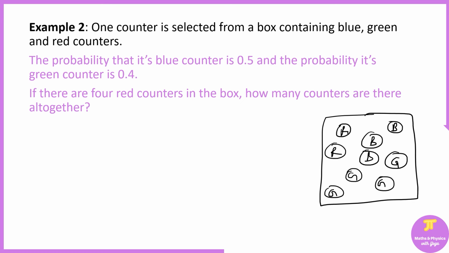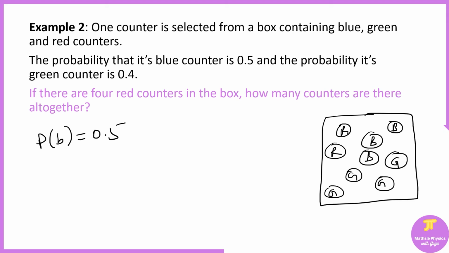They have given you some information. The probability that it's a blue counter is 0.5, and the probability it is a green counter is 0.4. So the probability of blue is 0.5. The probability of green is 0.4.